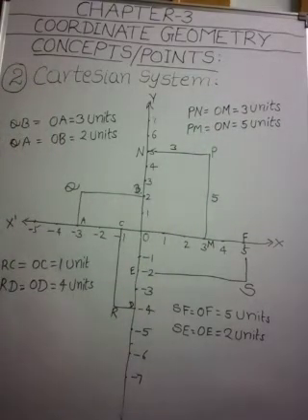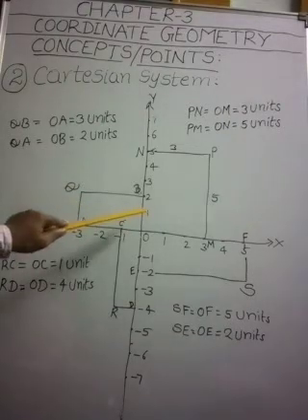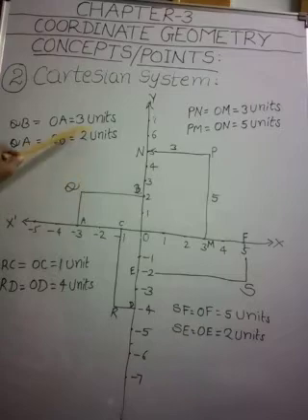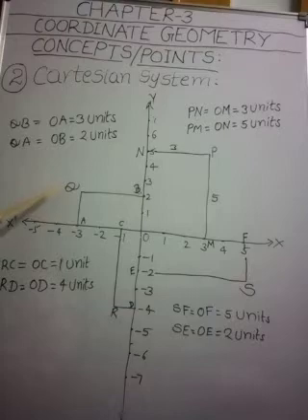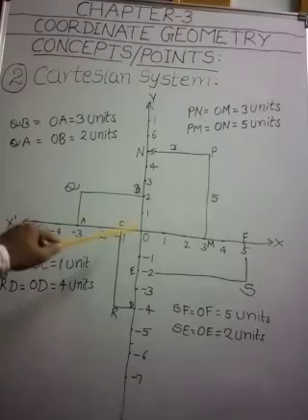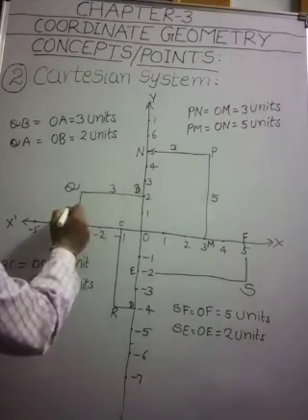Similarly, this point Q is at a distance of 3 units from y-axis, measured along the negative x-axis, and this point is at a distance of 2 units from x-axis along the positive y-axis. Here 3 units, here 2 units.